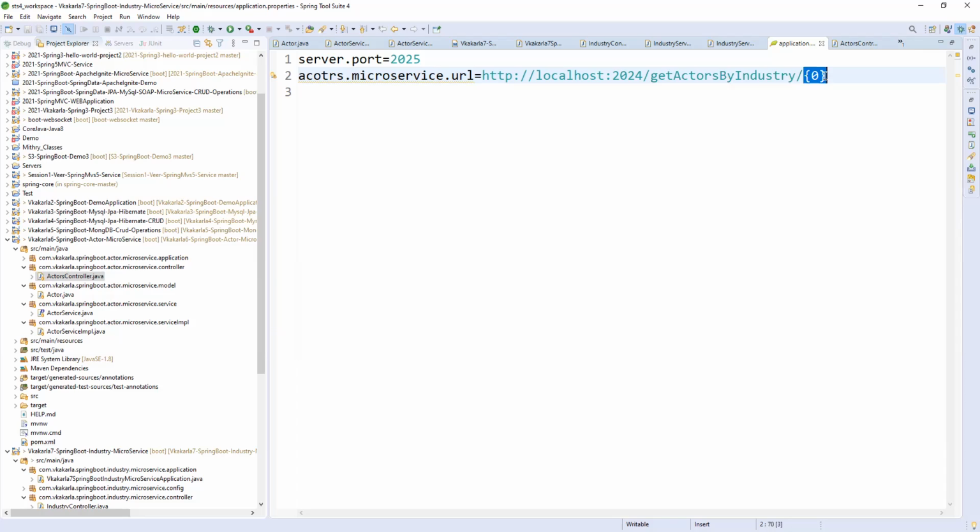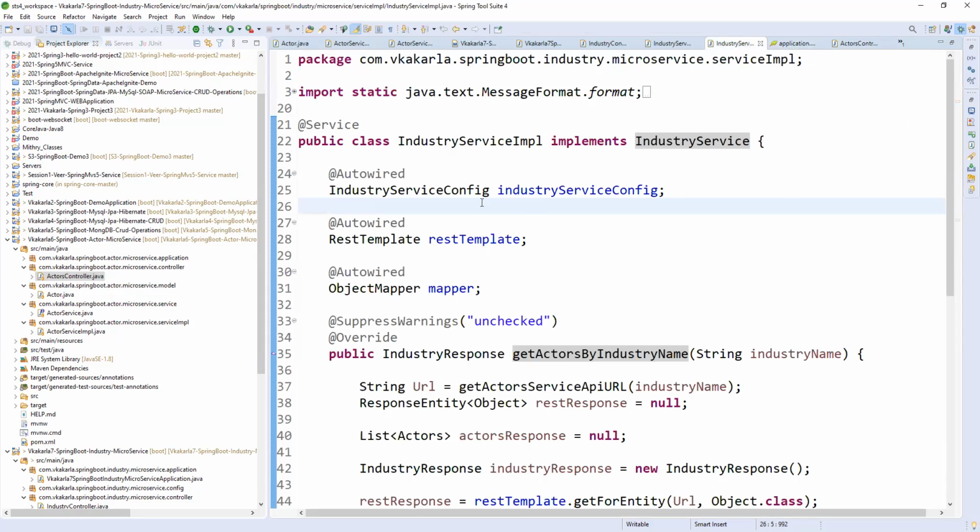So the 0 means we can pass any industry name, whether it is Tollywood or Bollywood. Whenever we have placeholders in the property files, we need to mention them in this manner. This is the syntax for passing dynamic parameters along with the URL. Fine. So now coming to service IMPL.